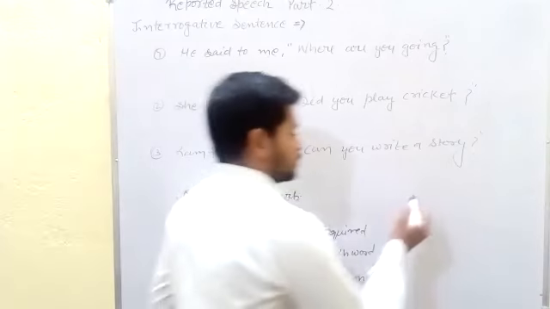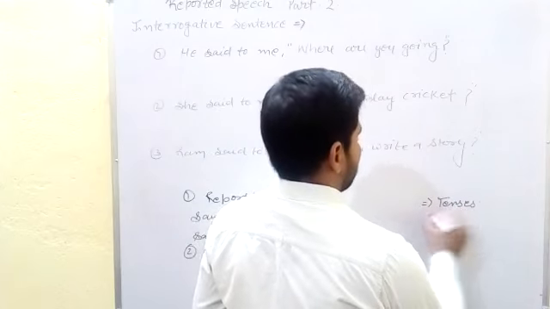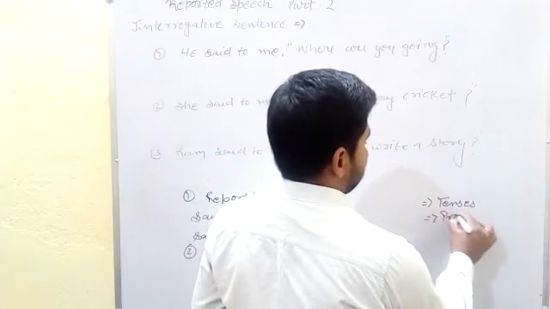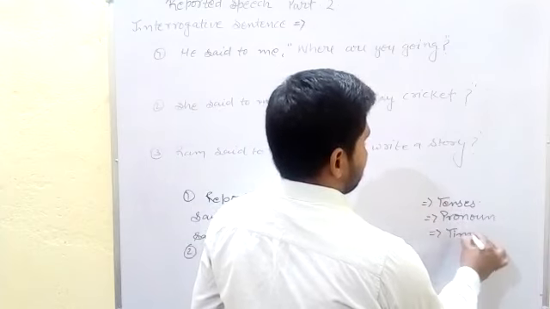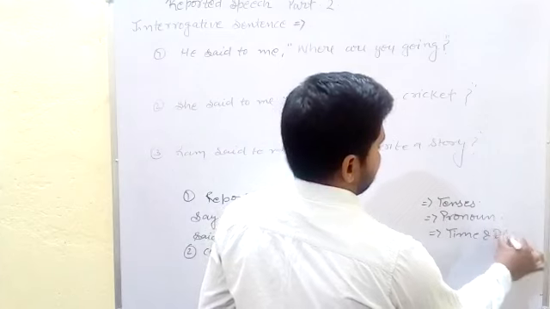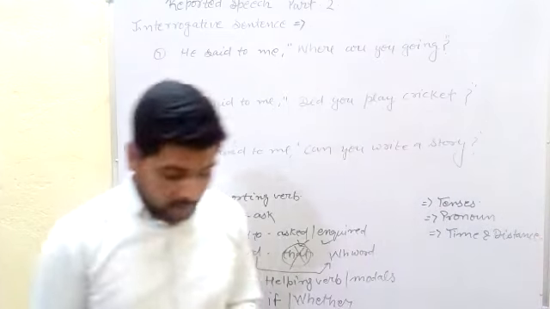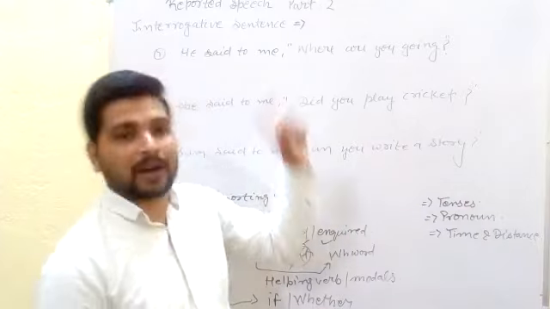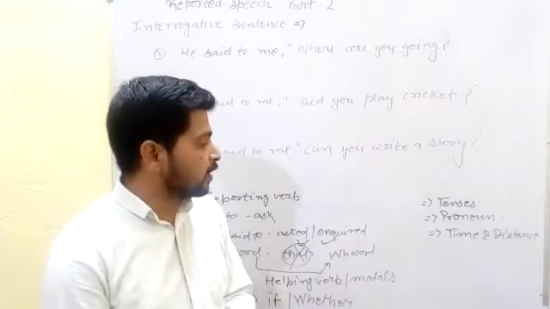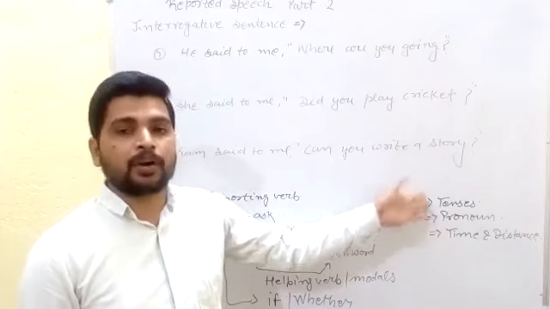And the third rule is related to the tenses, related to the pronoun, and related to the time and distance. Students, these rules we also explained in simple sentence reported speech part first. Look at that video, it's very easy how we can change the sentences according to the tense.